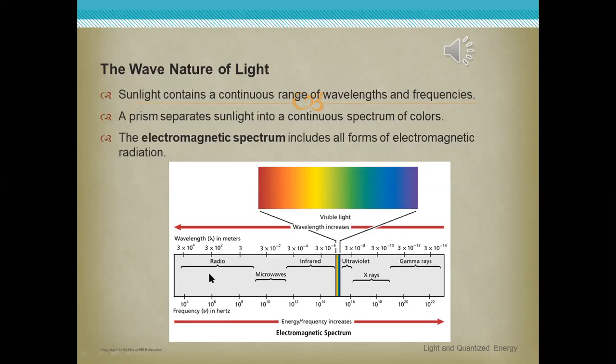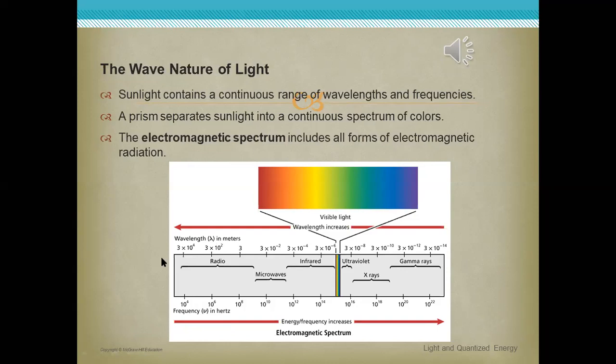Radio waves have the lowest frequencies but the longest wavelengths. As we said before, there is an inverse relationship between wavelength and frequency. So waves that have the highest frequency have the shortest wavelengths, and vice versa.